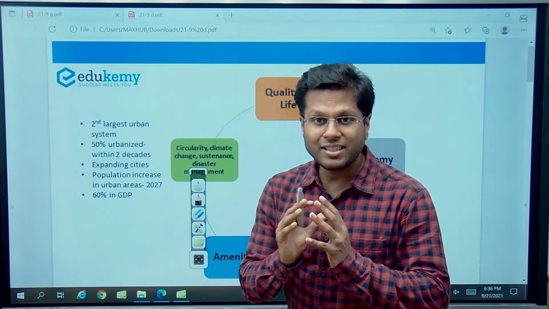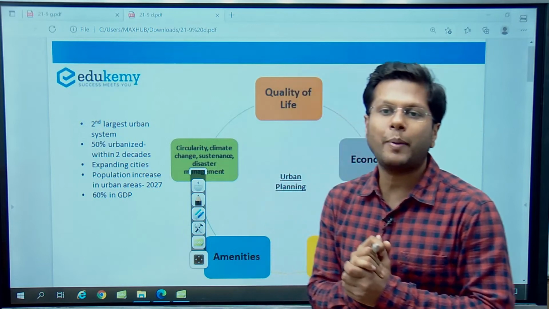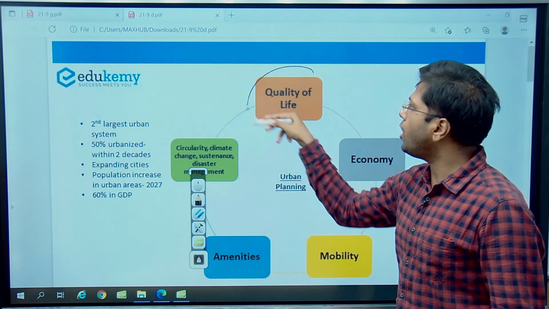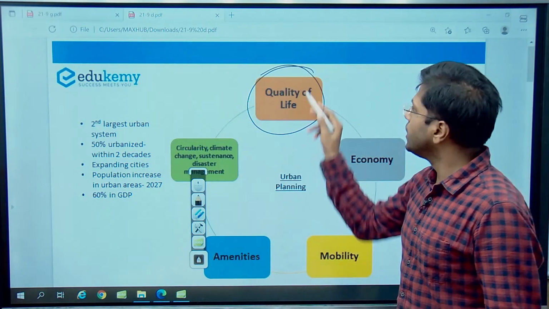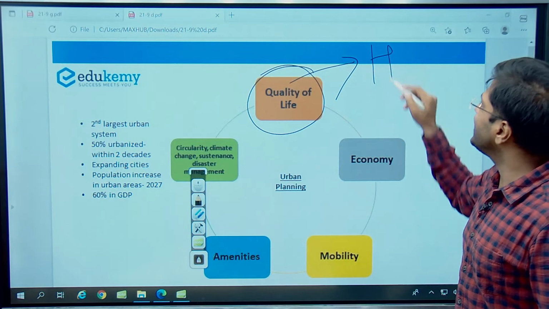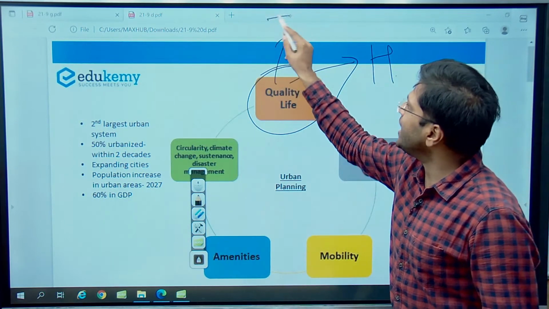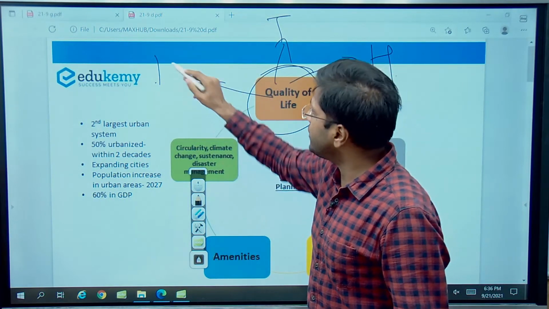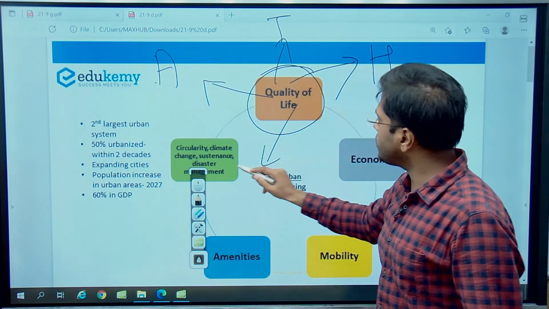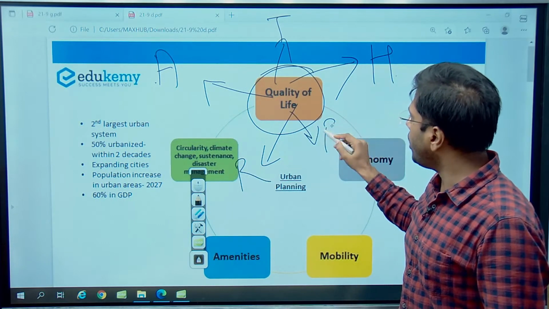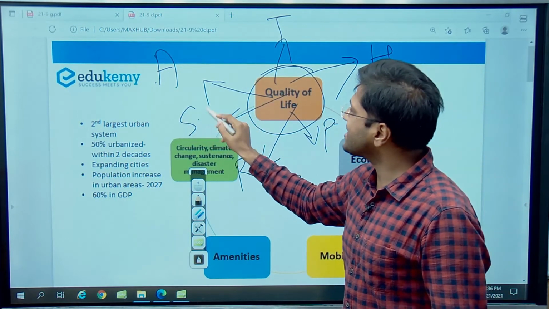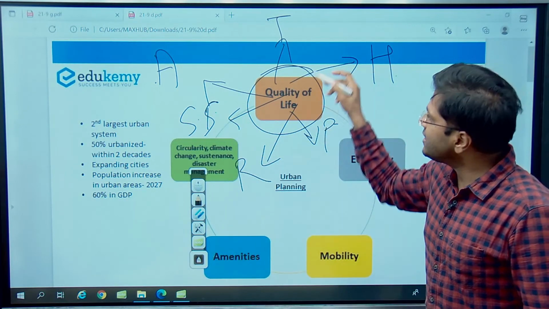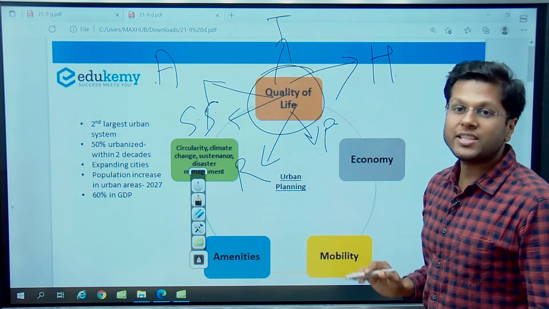So this is the reason that we must understand what urban planning is and how it is done. Urban planning is basically about the quality of life of all the people living in the area. Quality of life. So what are we talking of? We are talking of health. We are talking of spare time. We are talking of the quality of life in terms of the air we breathe. We are talking of rejuvenation. So we want parks. We want to have social spaces, right? So these are the important requirements for having a better quality of life. And this is what ideally a good urban space constitutes.